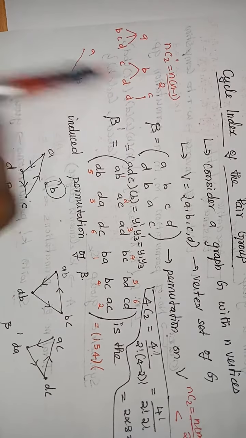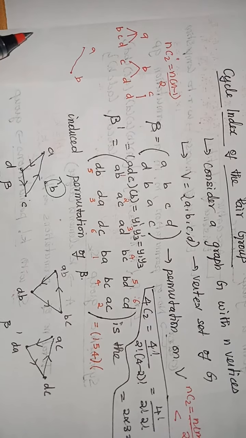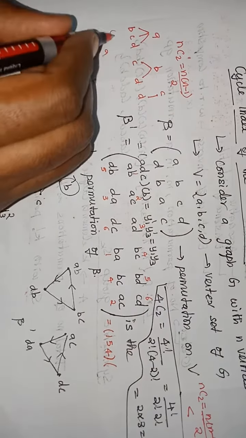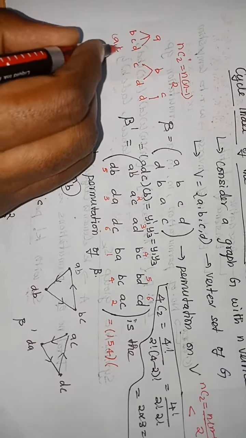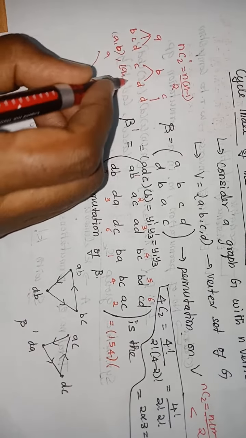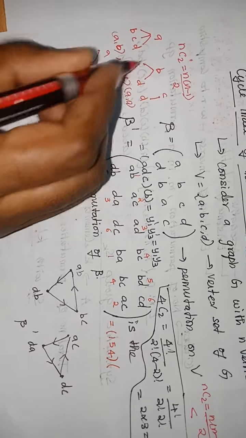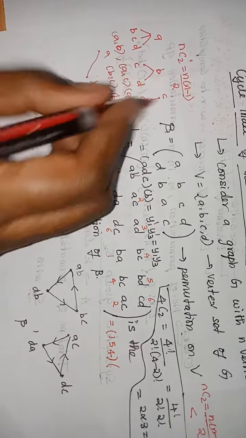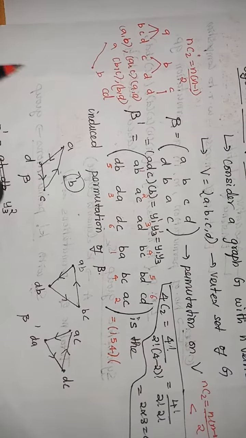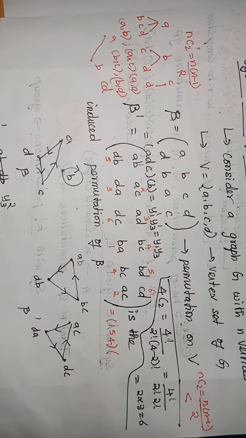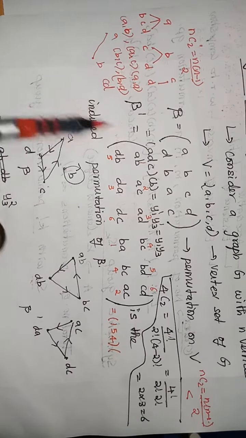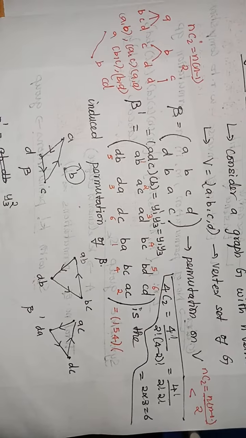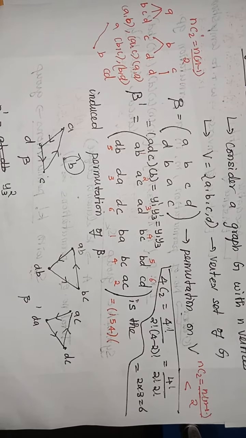So, B to C, B to D, then C to D. How many such pairs are possible? AB, AC, AD, BC, BD, CD. So, these are the possibilities of edges for a graph G with n vertices.